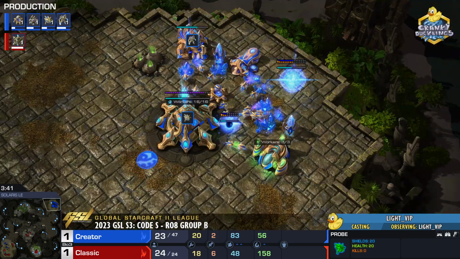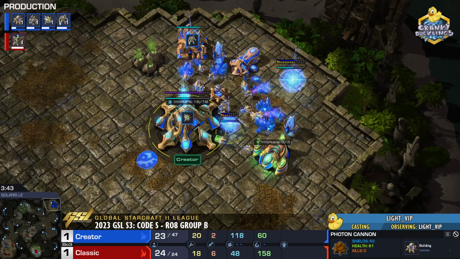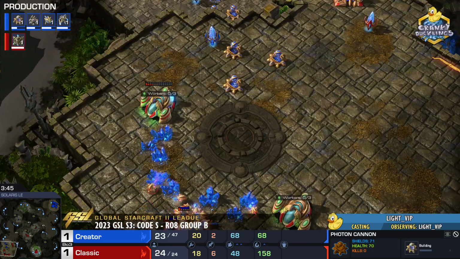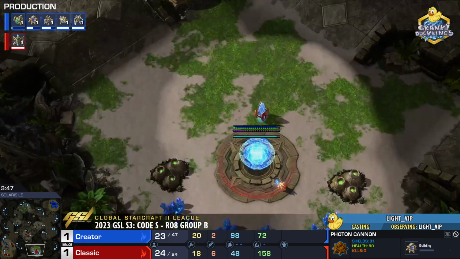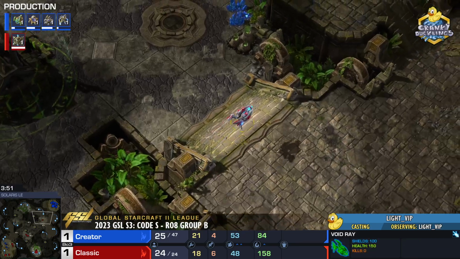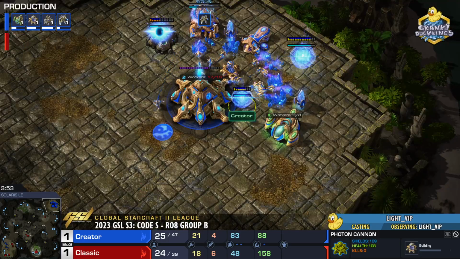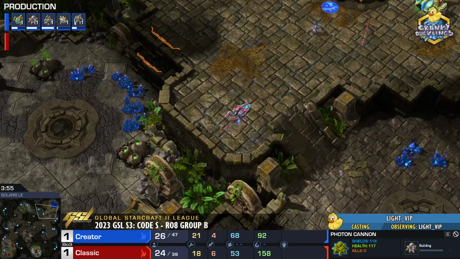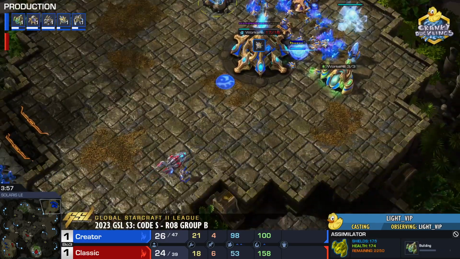Creator doesn't have a Cybercore, no Stalkers. The only things it shoots up are cannons. We're just waiting for the Nexus to finish. Meanwhile, Void Ray going straight for the main base. 2 cannons are going to finish up, but we can try to avoid those cannons and try to take down at least some of the gas geysers.